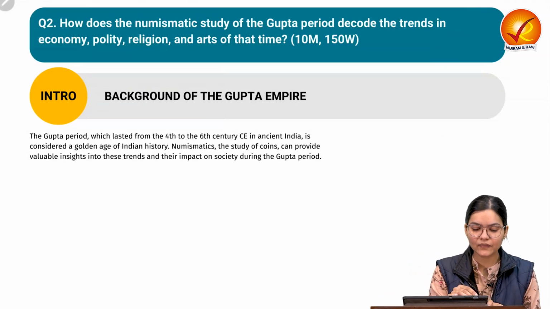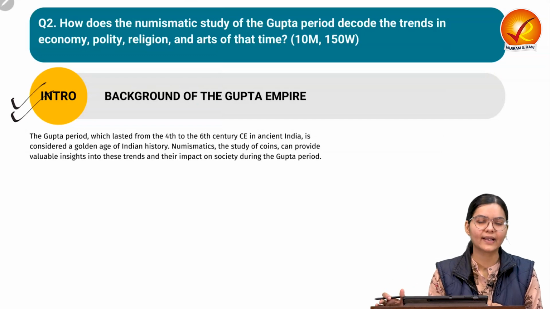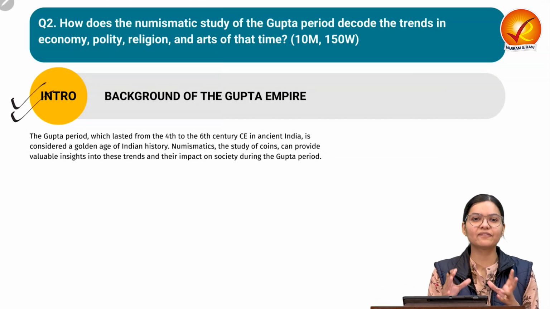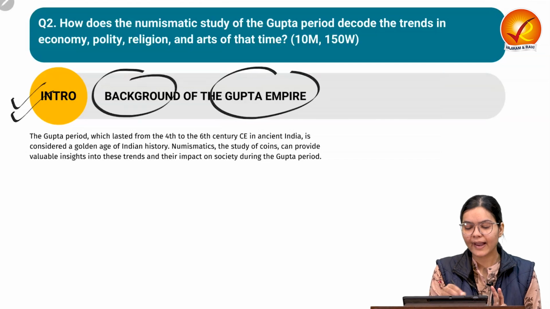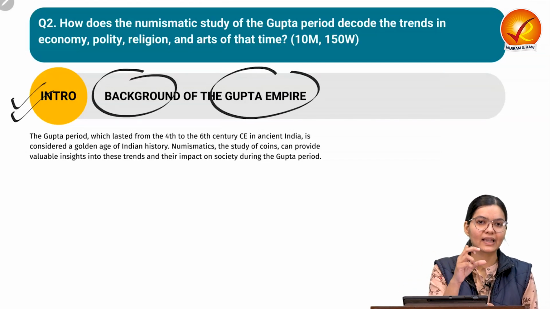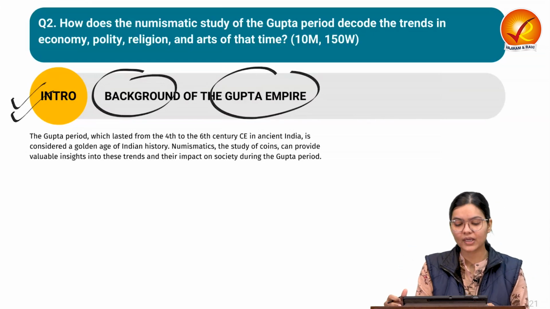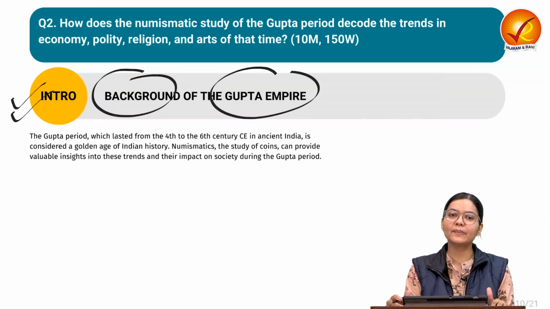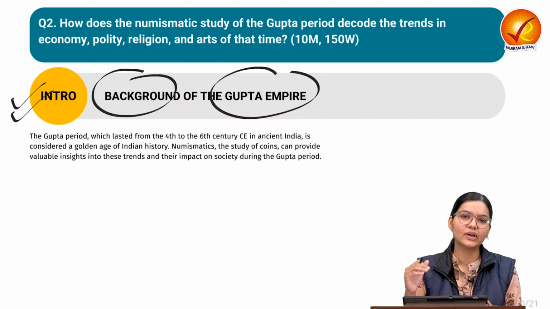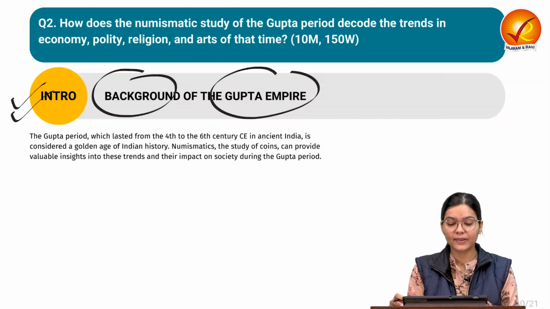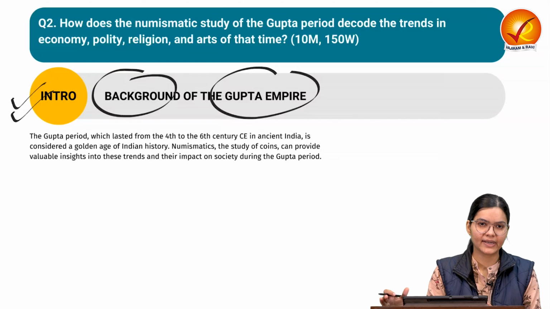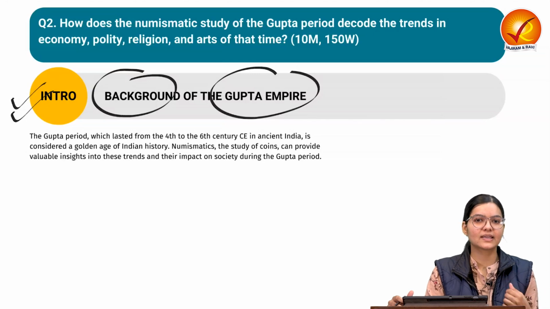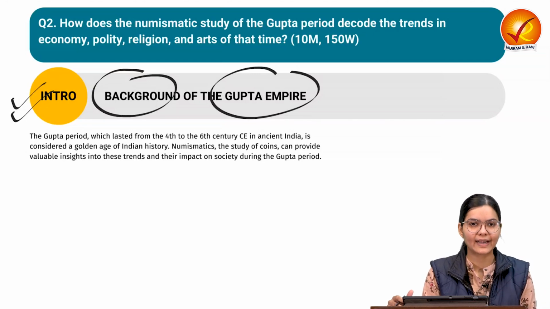So if we talk about the introduction, what can we write? We can write a brief background of the Gupta Empire and how the study of coinage can help us understand the kingdom in a better way. As we know, the Gupta period is considered the golden period of ancient India because a lot of development happened. If we consider art, architecture, religion, culture, polity, governance, economy, everything flourished during that time.